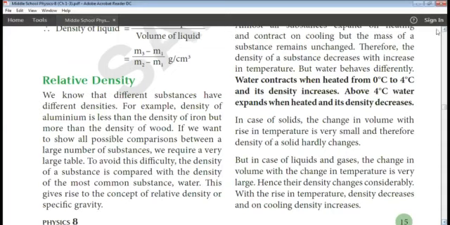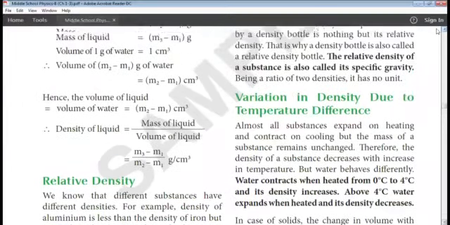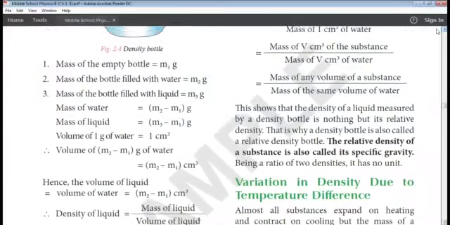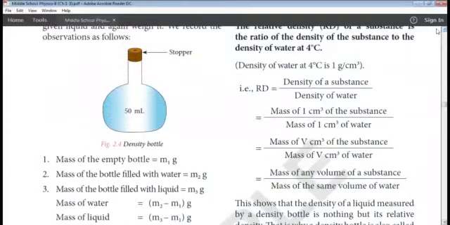So in relative density, what we are doing is we are comparing the density of liquid with the density of water at 4 degrees Celsius.